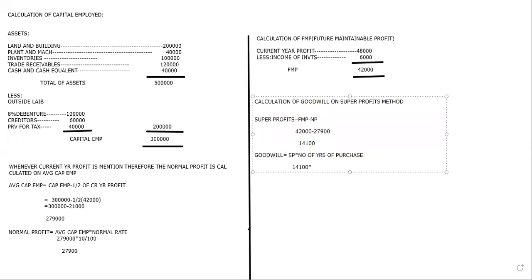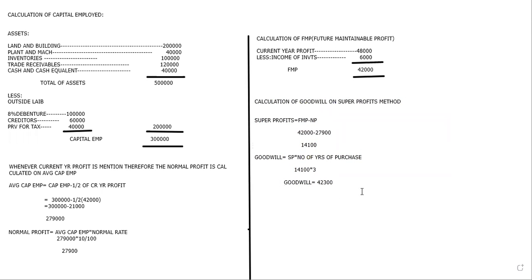Goodwill is to be calculated for 3 years. So 3 years. Therefore it will be how much? 42,300. So therefore the goodwill is equal to 42,300. So this is how we got it. Okay, is this clear?